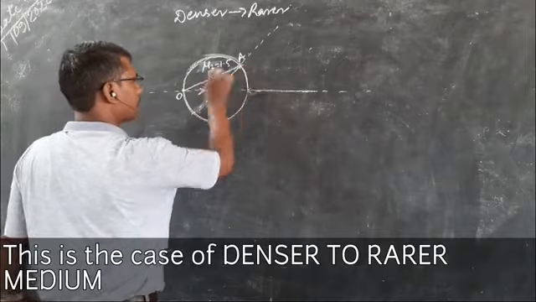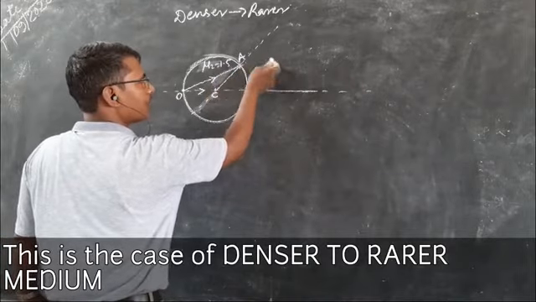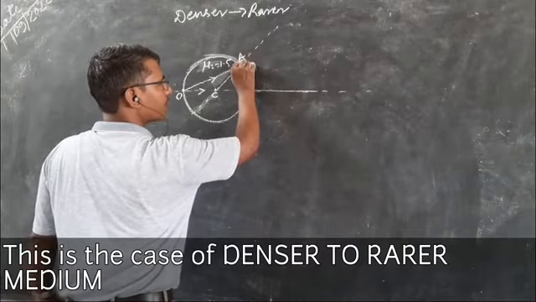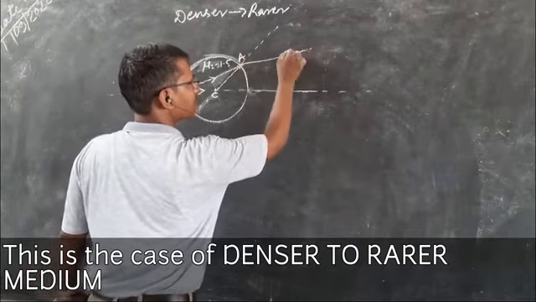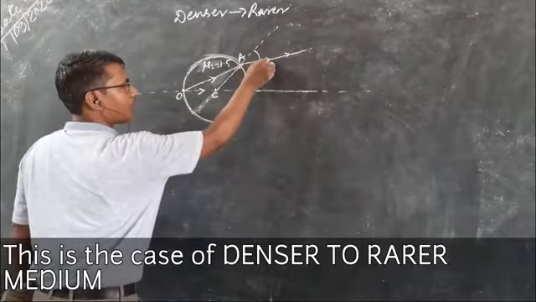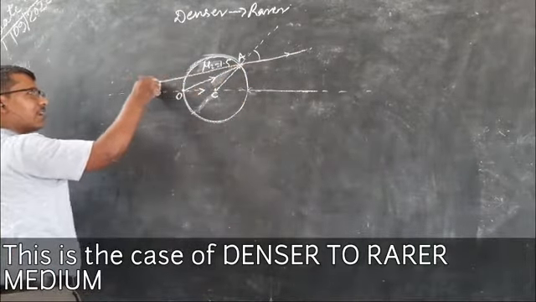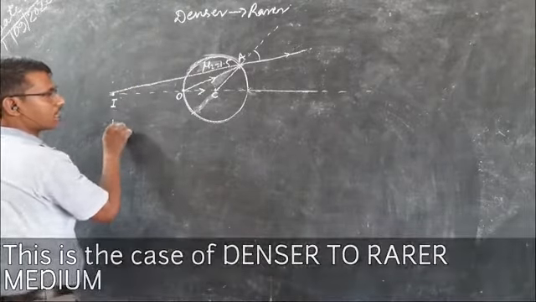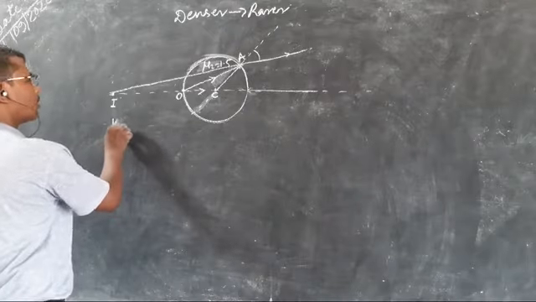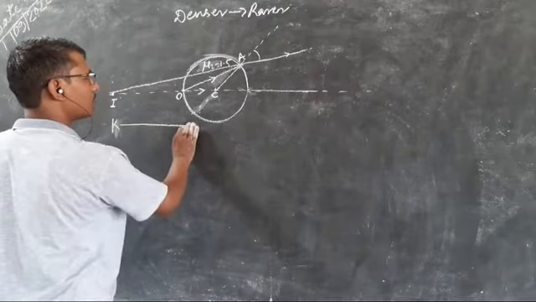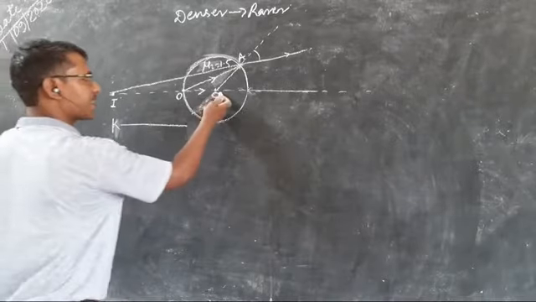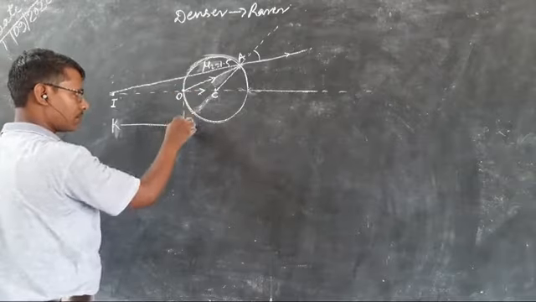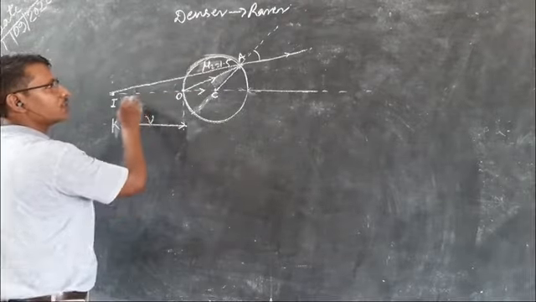As you know that when the ray travels from denser to rarer, it will go away from the normal. So say the light goes like this, away from the normal. Now join this, extend this light. Say this is the image formation. With respect to what? From the pole. Where is the pole? This is the center of curvature. This is the center of curvature. So this becomes the radius. So this becomes the pole itself. So this distance V you have to find.